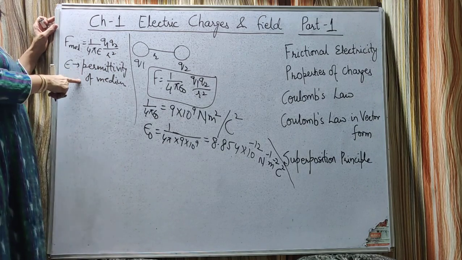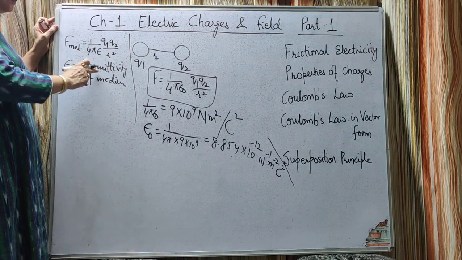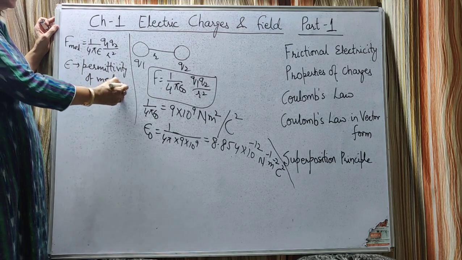In whichever medium it is placed, permittivity means how much electric field lines it is permitting. So permittivity of that medium.